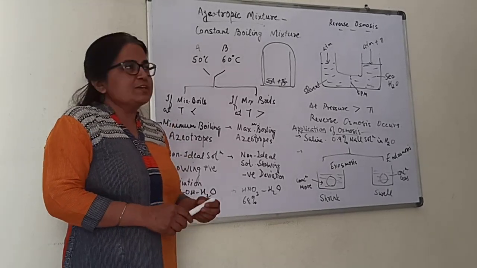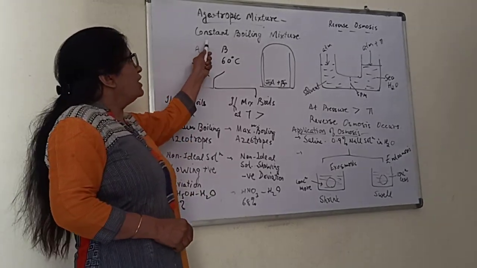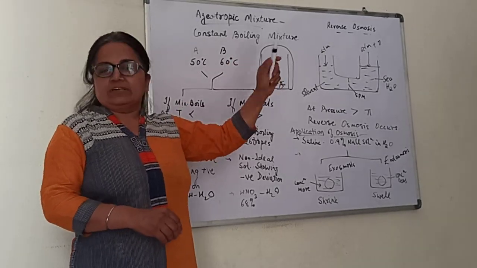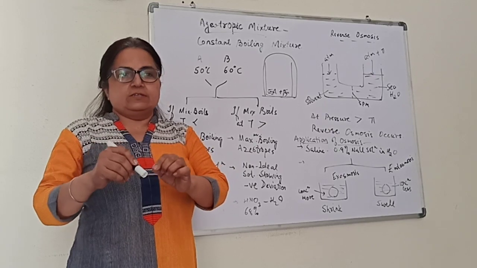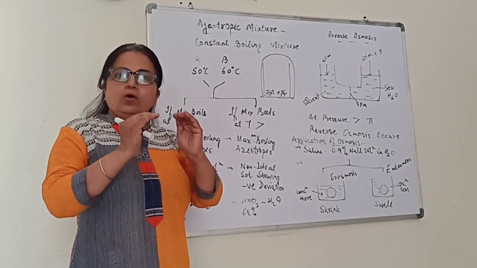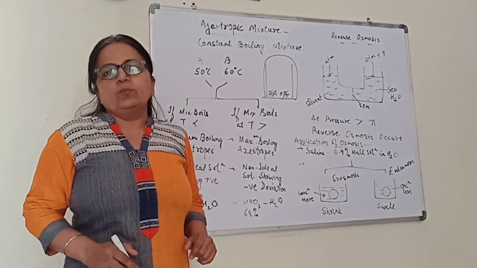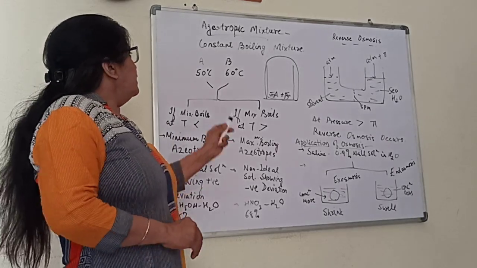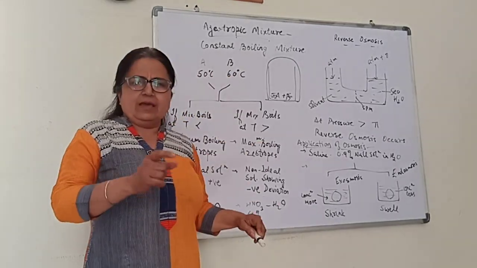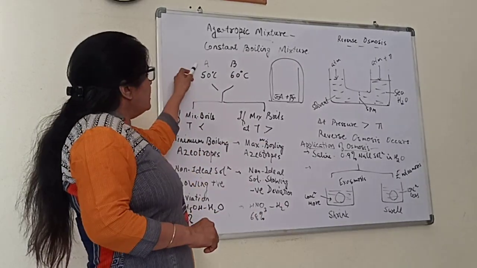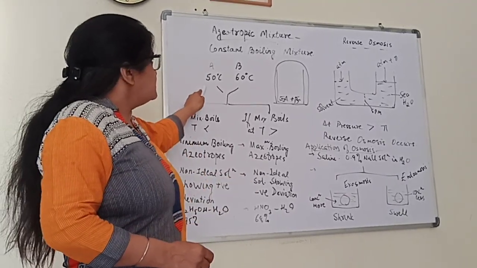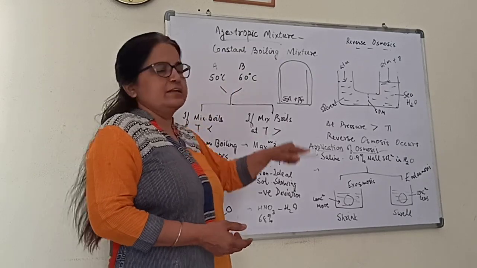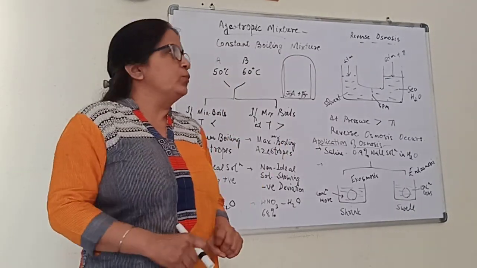Azeotropic mixtures are also called constant boiling mixtures. As the name itself says, they boil at constant temperature. Let me take one example and explain. Suppose we have two components, A and B. They have individual boiling points of 50 degrees Celsius and 60 degrees Celsius. They have different boiling points.